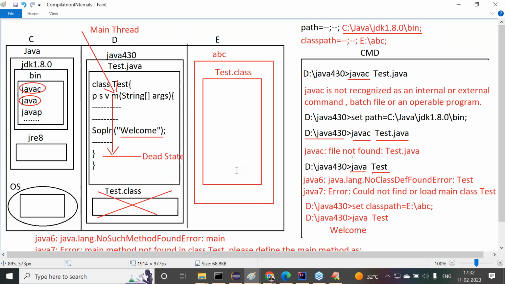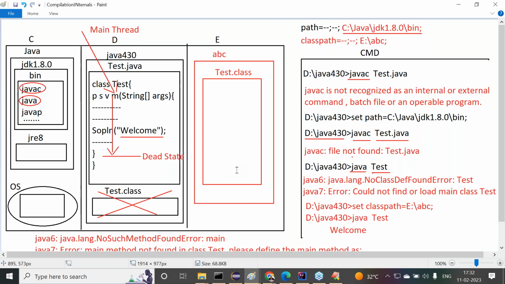For example, suppose the Test.class file is not available at all three locations, but I know the location where it is available: E:/ABC. Then what do I have to do? I have to tell this information to the JVM: my Test.class file is available in this particular location, not at a different location.